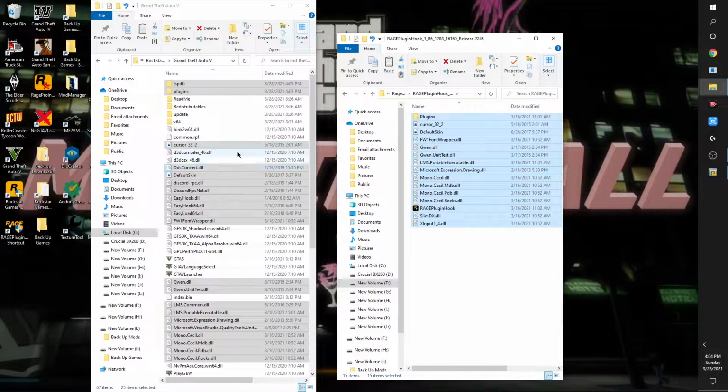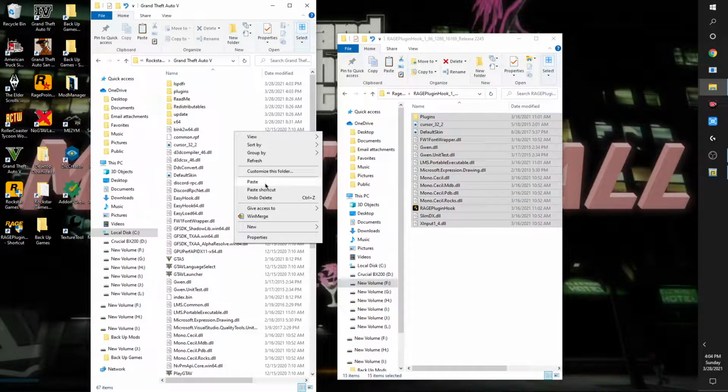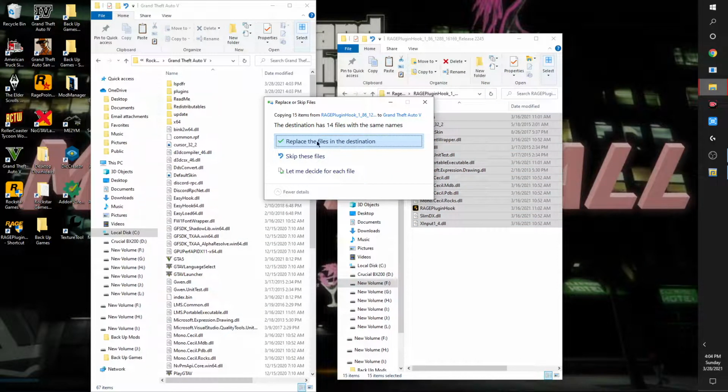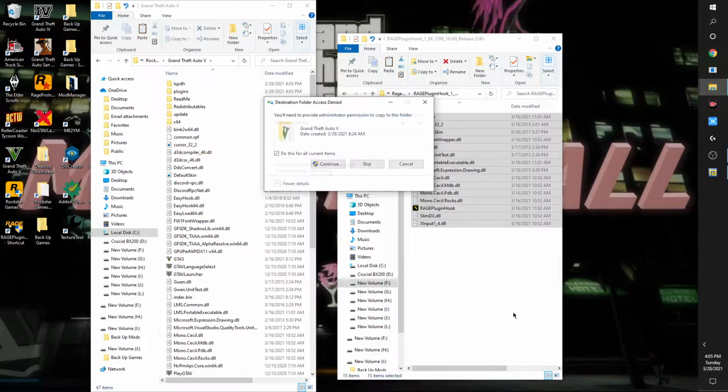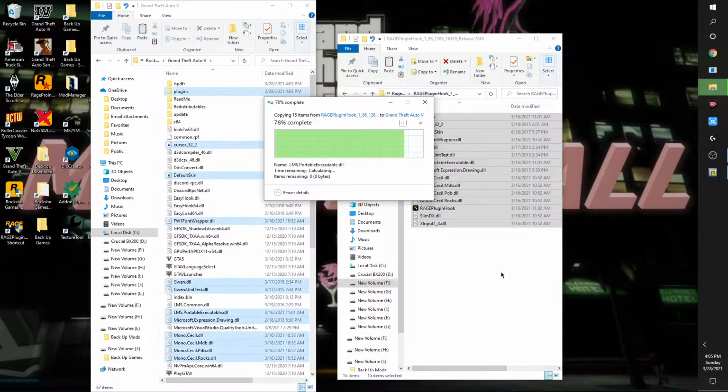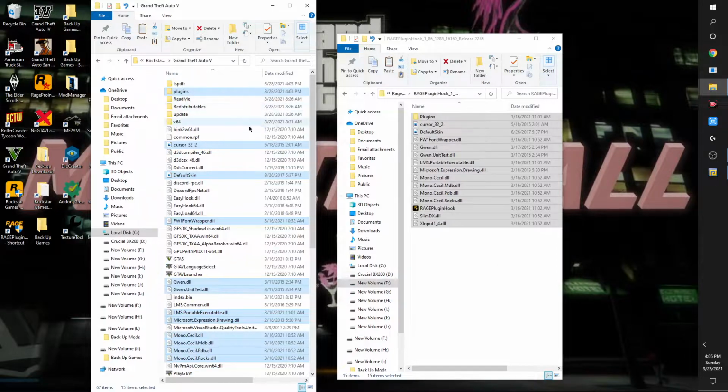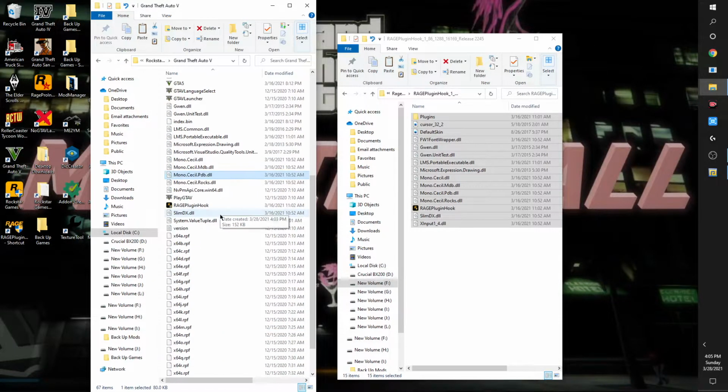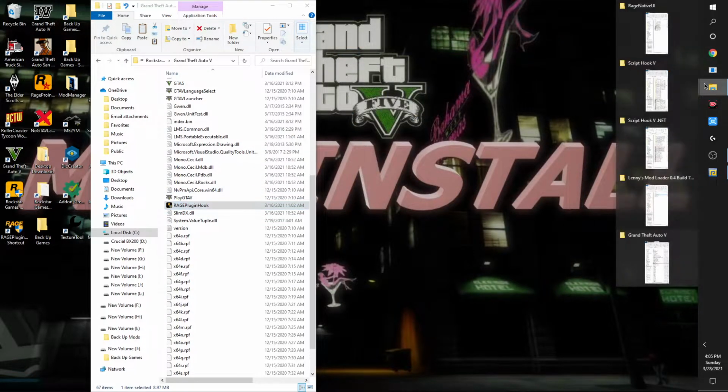All right, so we'll copy, and we will paste, replace the files in the destination, yes. Give it another click, and there we go. All right, so we now have Ragepluginhook updated to the latest version, as you can see right here. All right, so we'll close this out. We no longer need that.